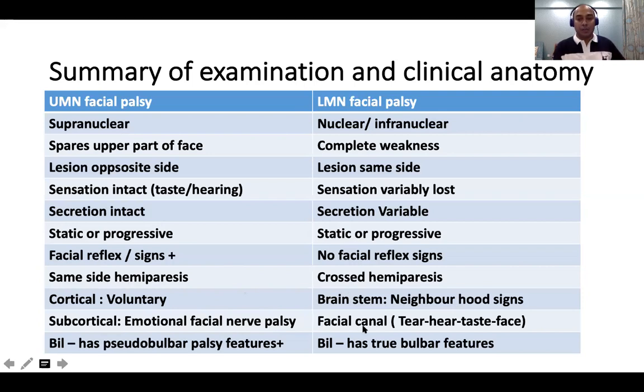For the facial canal, I told you tear, hear, taste, and face. If it's a bilateral upper motor facial nerve palsy, this is another important thing which I didn't explain. Let us assume there is a neurodegenerative disease, or there is a bilateral stroke. In addition to the seventh nerve, they will have pseudobulbar palsy. So they will have a brisk jaw jerk, a stiffness of the facial muscles, and a hyperactive gag reflex.